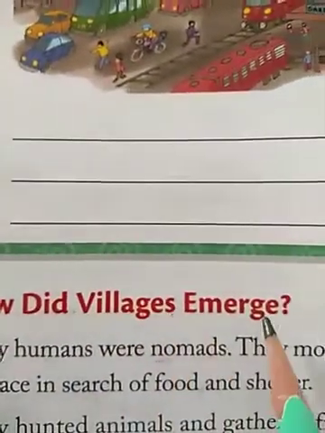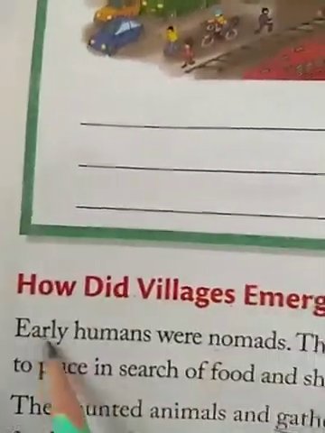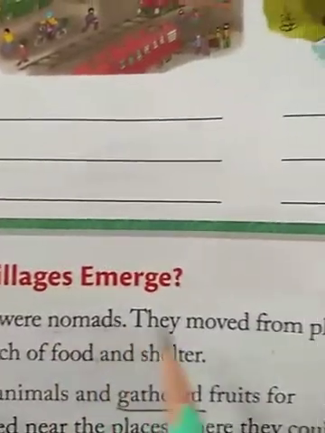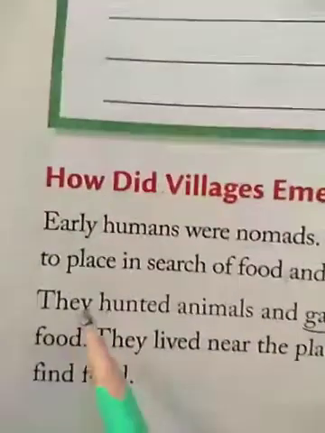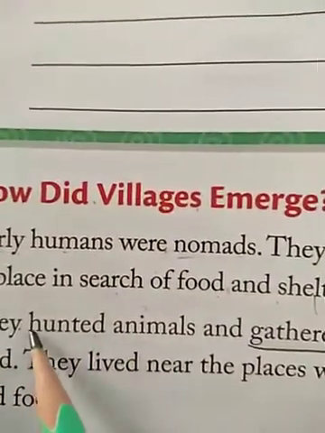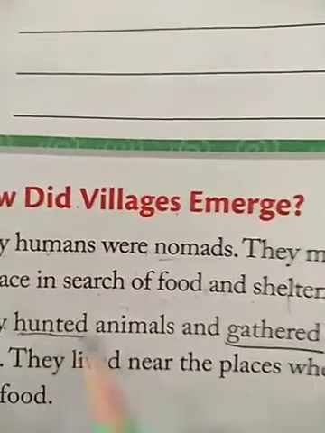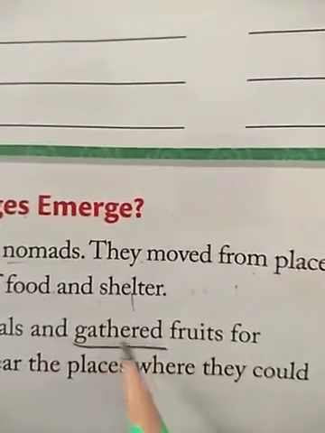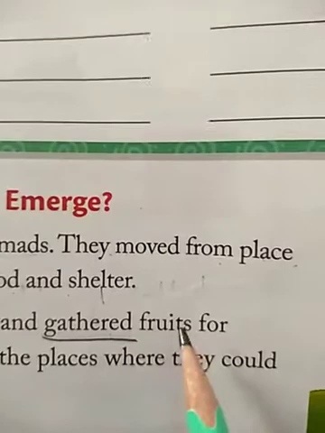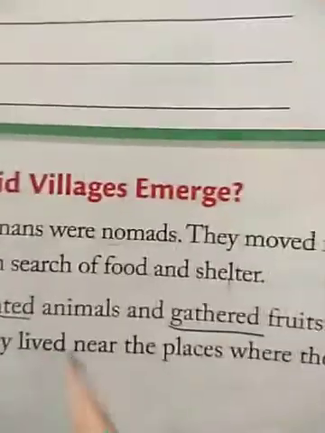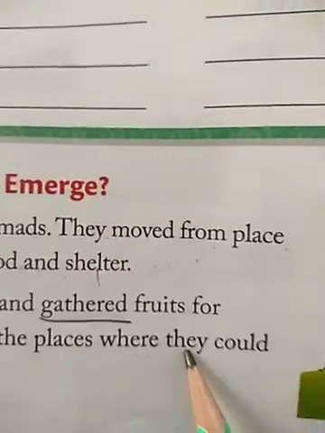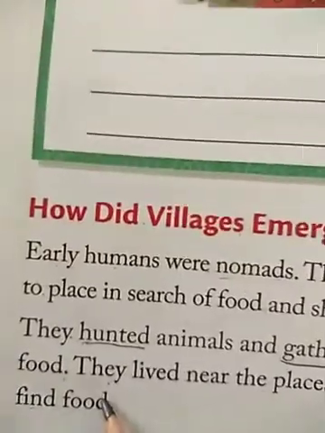How did villages emerge? Early humans were nomads. They moved from place to place in search of food and shelter. They hunted, repeat this word, hunted means killed animals, and gathered, repeat this word, gathered means collected fruits for food. They lived near the places where they could find food.